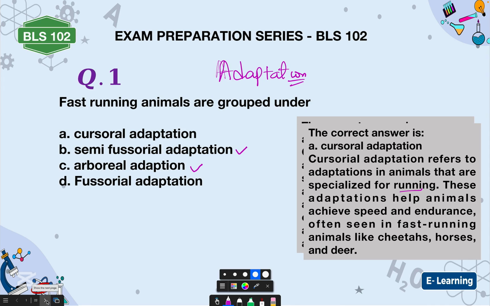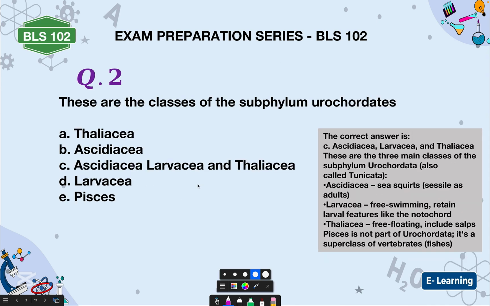All right. Now, the next one is these are the classes of the subphylum Chordate. Now, we have Thallassia, Acidaceae, Lavaceae, and Thallassia, and then we have Lavaceae and then Pyxis. Now, the correct answer is Acidaceae, Lavaceae, and Thallassia. These are the three main classes of the Urochordata, also called the Tunicata.